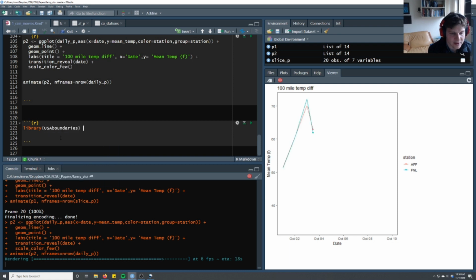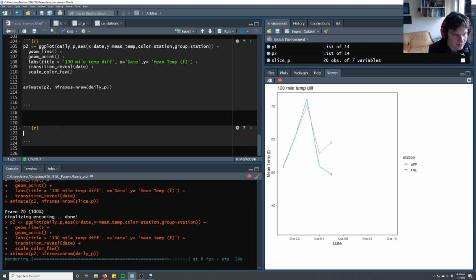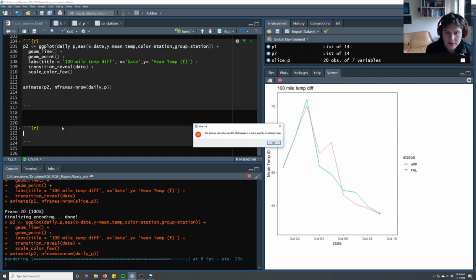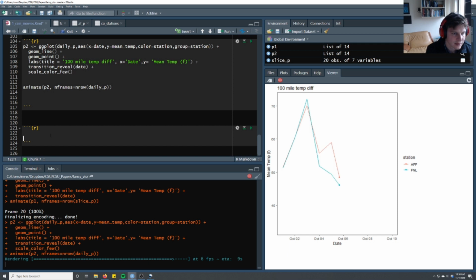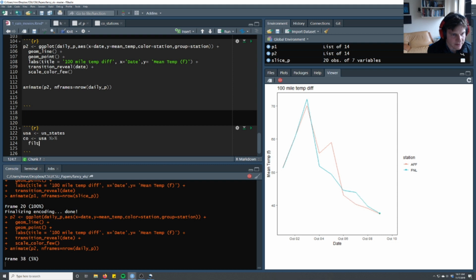And we're going to use a slightly different approach to do that, including this USA boundaries. So we'll do USA, and that's going to be all US states. And then we're going to do Colorado, which is going to be USA, filter name equals Colorado. And I think this should work.